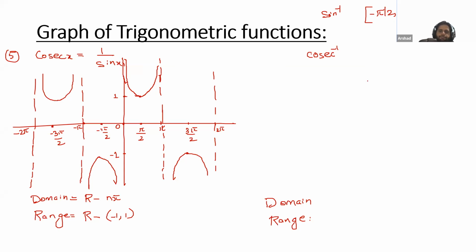No answer? 0. Because for 0, the sine will become 0 and in the denominator we have a sine. So except 0. Is this clear, Atif? Yes, sir. Okay. So this is the principal value branch.